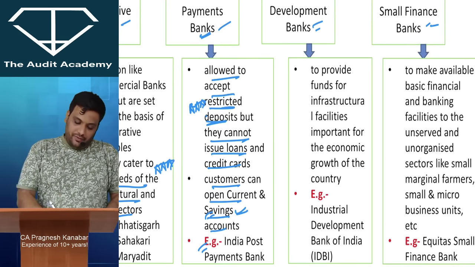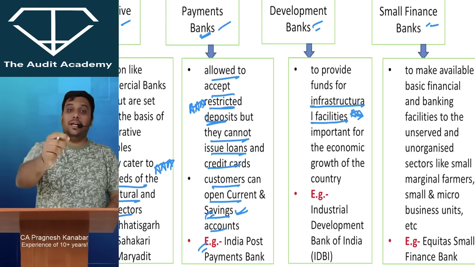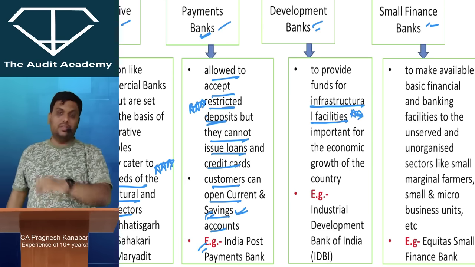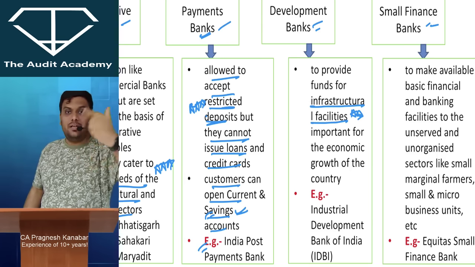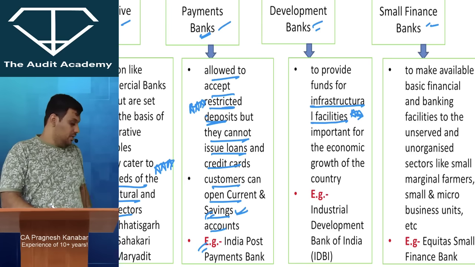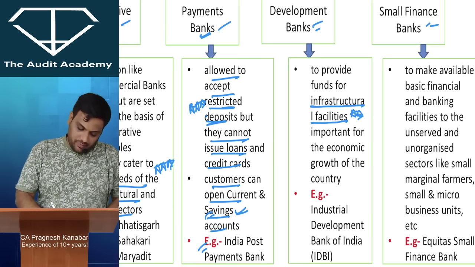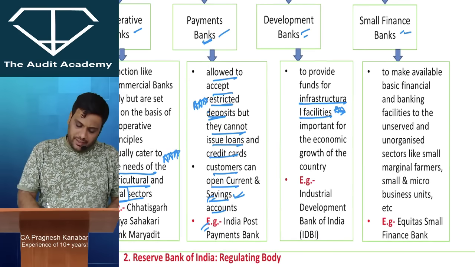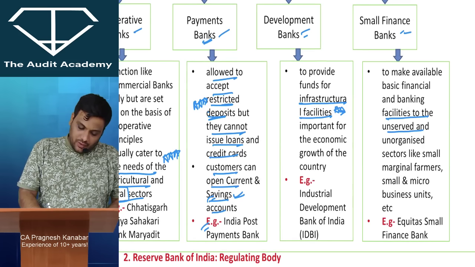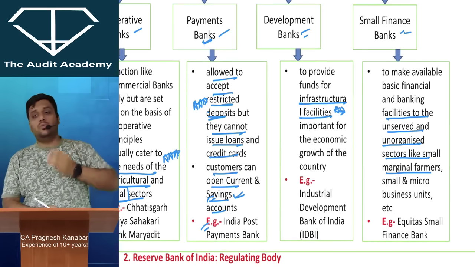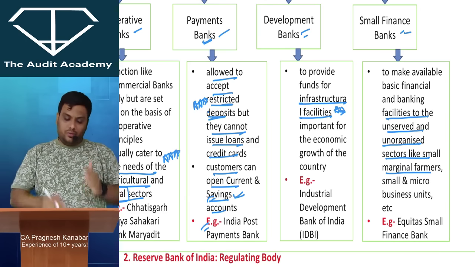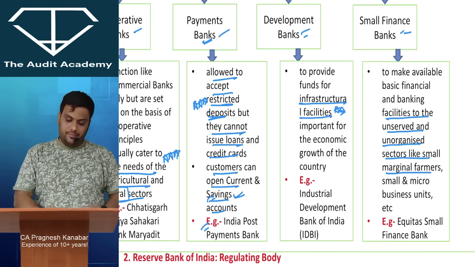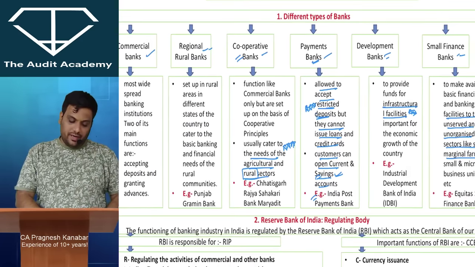Development bank, to provide funds for infrastructural facilities. I am just giving you the main trigger words. The moment you see these kinds of words, you will understand what you're supposed to mark. So infrastructural facilities, that is your development bank for economic growth of the country. Small finance banks, to give banking facilities to the unserved and unorganized sectors like small marginal farmers, small and micro units and so on. So to serve the small borrowers, you have the small finance bank.